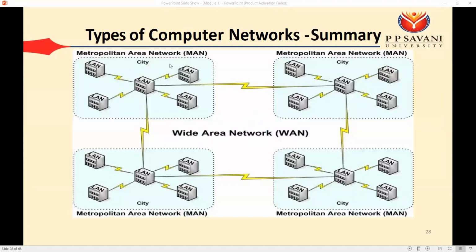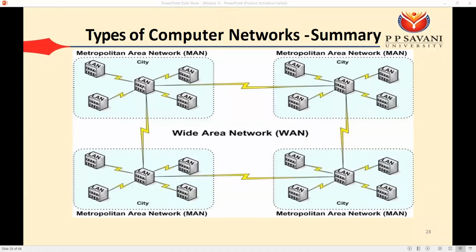So here we can correlate whatever we have learned. Okay, so in the same city we can have different LANs. One LAN, second LAN, third LAN, fourth LAN, fifth LAN. But when the LANs are connected, it will create a MAN. Okay, so now this is one MAN. Okay, this is a second metropolitan area network. The second MAN, third MAN and fourth MAN. And suppose all four MANs get connected with each other, then it is creating the WAN.